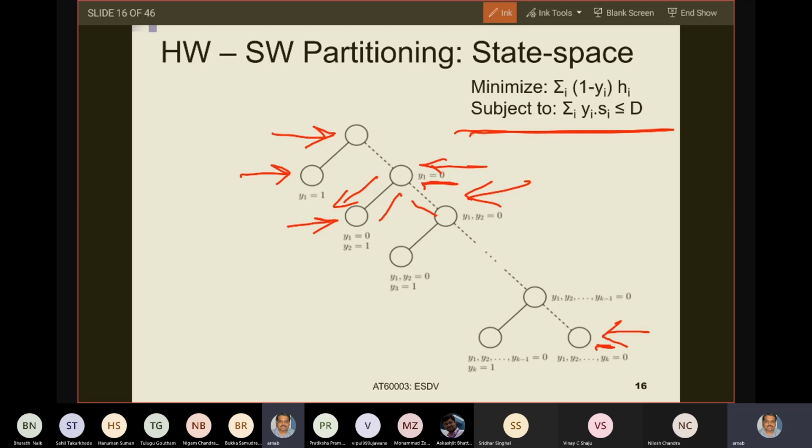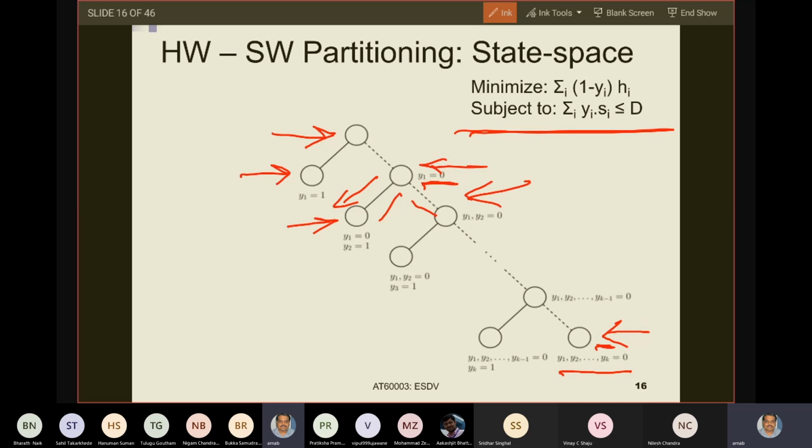This tells a situation in which all tasks y1 to yk, if there are k possible tasks, when you have k tasks, for all k tasks y1 to yk equals 0. That means all are implemented in hardware. And see that this is a leaf node and it holds a solution because it holds a valuation for each task. What is that valuation?